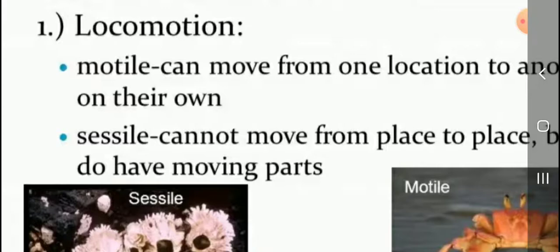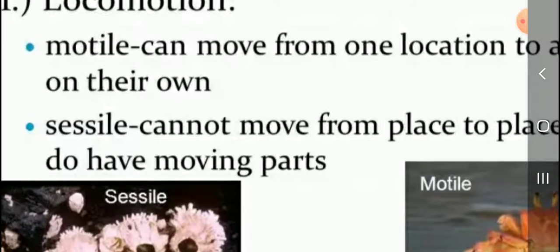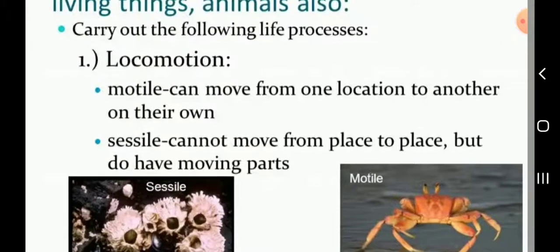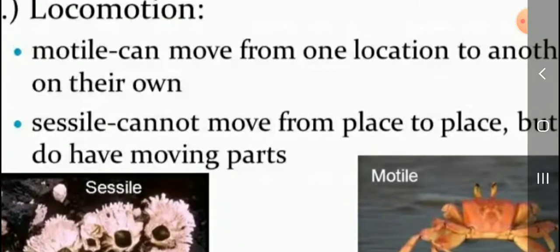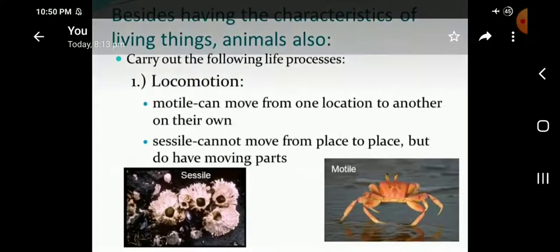Motile means can move. Sessile means cannot move. The motile have the presence of moving parts; the sessile do not. That is the main difference between motile and sessile.